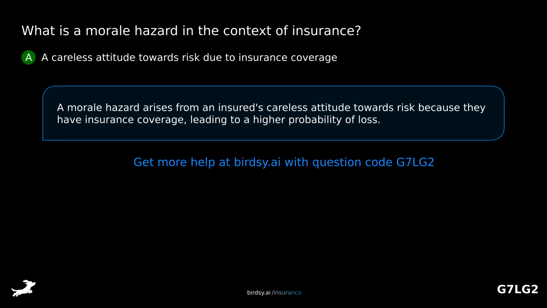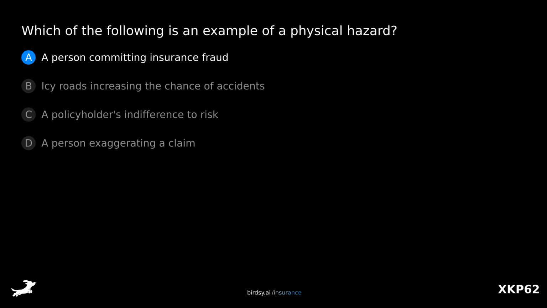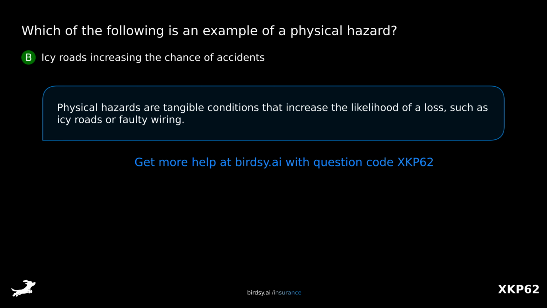probability of loss. Which of the following is an example of a physical hazard? Is it A, a person committing insurance fraud? B, icy roads increasing the chance of accidents? C, a policyholder's indifference to risk? Or D, a person exaggerating a claim? The answer is B, icy roads increasing the chance of accidents. Physical hazards are tangible conditions that increase the likelihood of a loss, such as icy roads or faulty wiring.